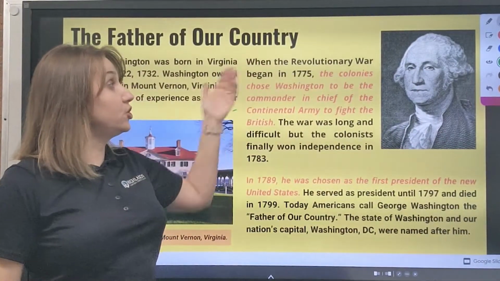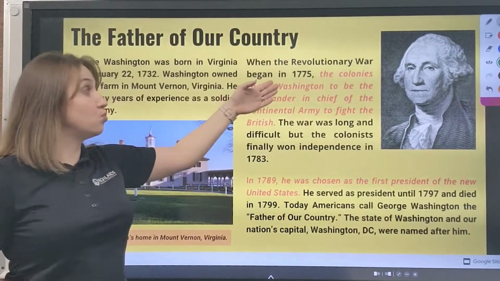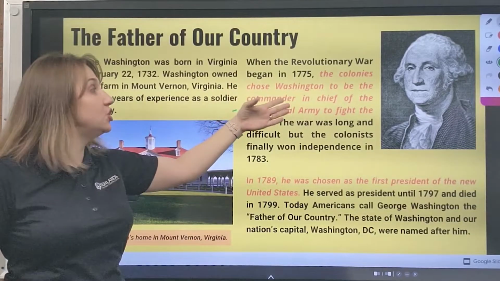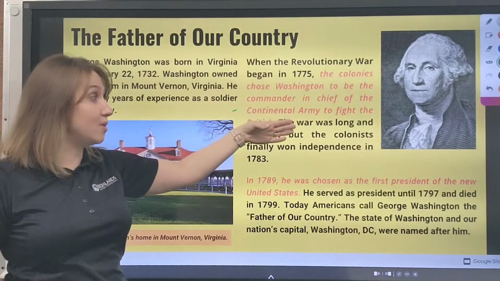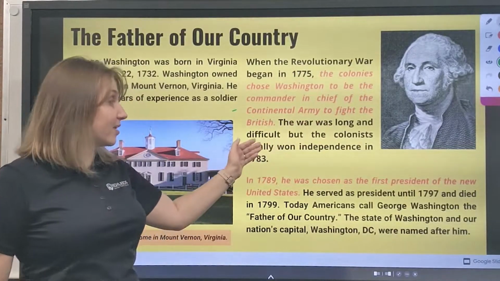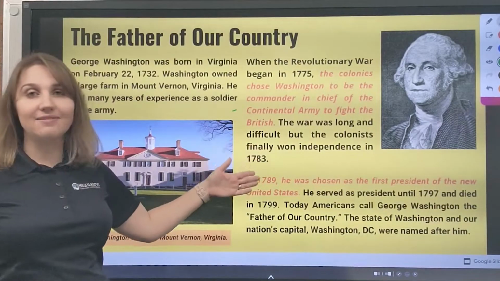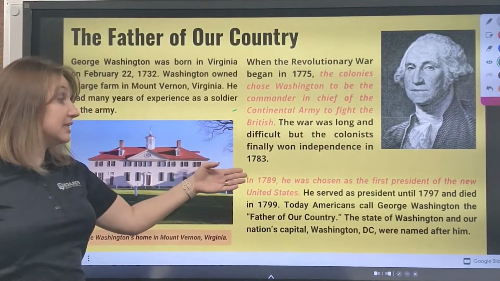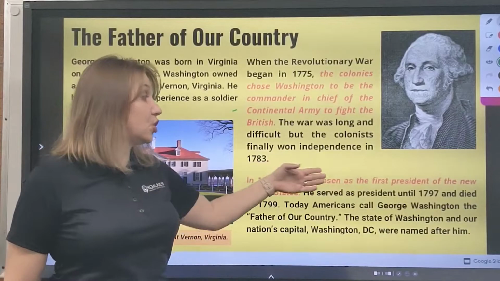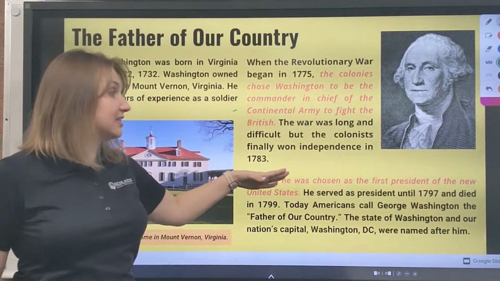And when the Revolutionary War began in 1775, the colonies chose Washington to be the commander-in-chief of the Continental Army to fight the British. The war was long and difficult, but the colonies finally won independence in 1783. In 1789, he was chosen as the first president of the new United States.